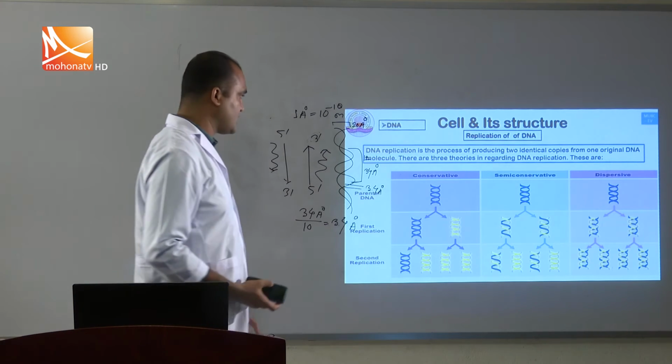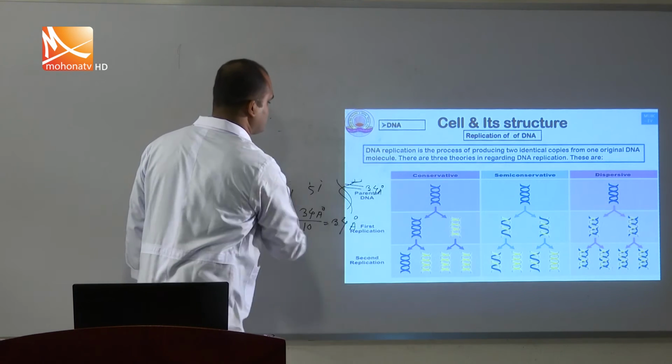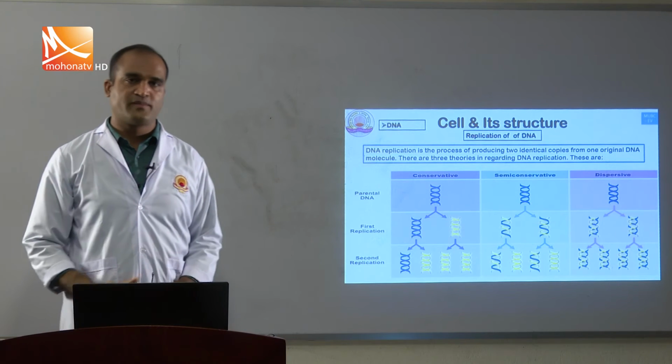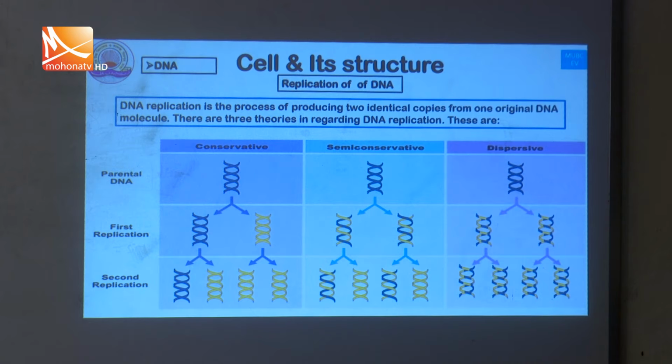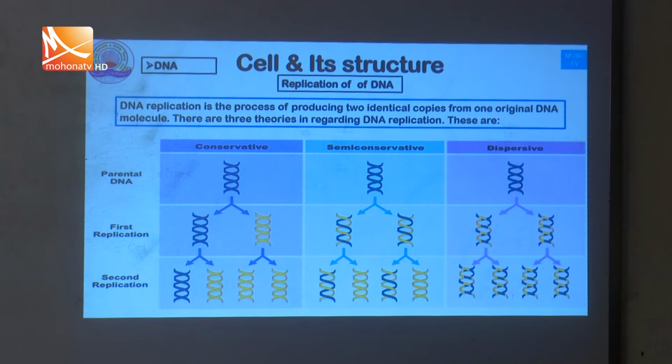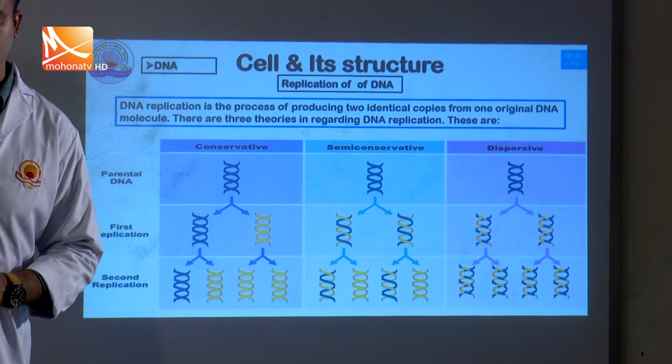The replication of the DNA. In every organism, DNA replicates and produces offspring. What is replication? DNA replication is the process of producing two identical copies from one original DNA. That means one original DNA forms two DNA. But there are the conservative, semi-conservative and dispersive methods. It is a controversial topic; different scientists explain it in different ways.